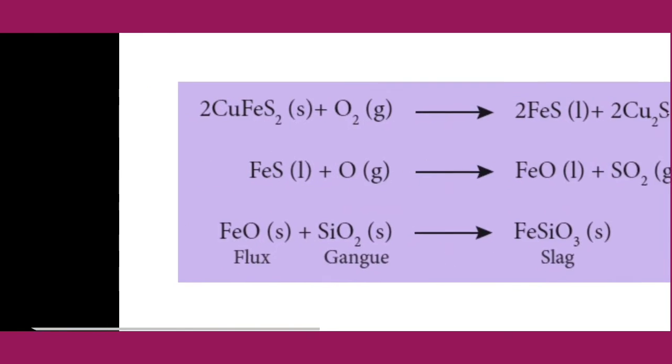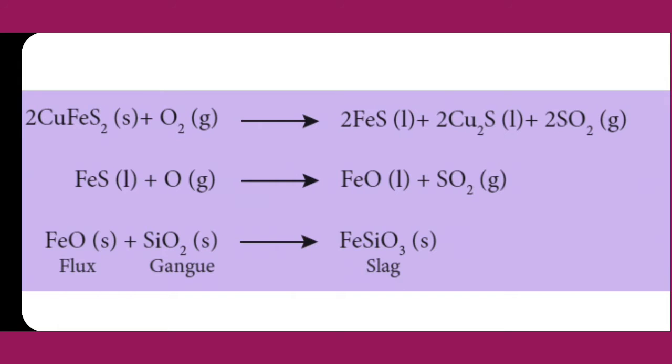Actually, this equation is not a balanced equation, so we can balance it. 3 molecules of oxygen, 2 molecules of FeO and 2 molecules of SO2. This is exactly the balanced equation. Here 2 FeS is converted into 2 FeO.